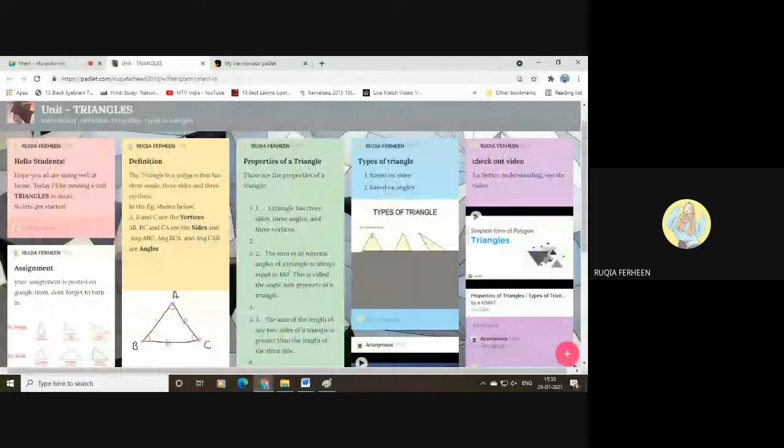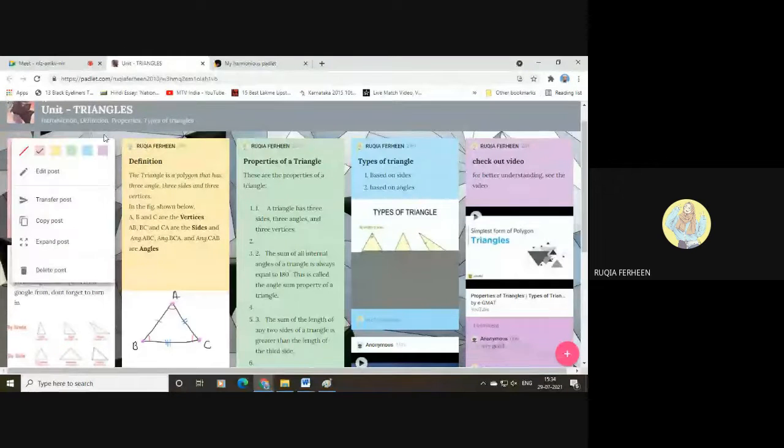is my harmonious Padlet, you just need to click on these three dots, and there are options: edit post, transfer post, copy post, or expand post. If you want to transfer, transfer post is nothing but the cut option. This post won't be available in this unit triangles. It will be just transferred to this Padlet. If you want to just copy this post and transfer it to the harmonious post, you can do that.